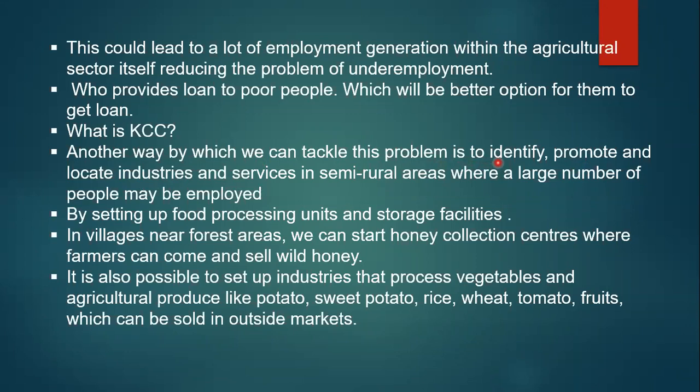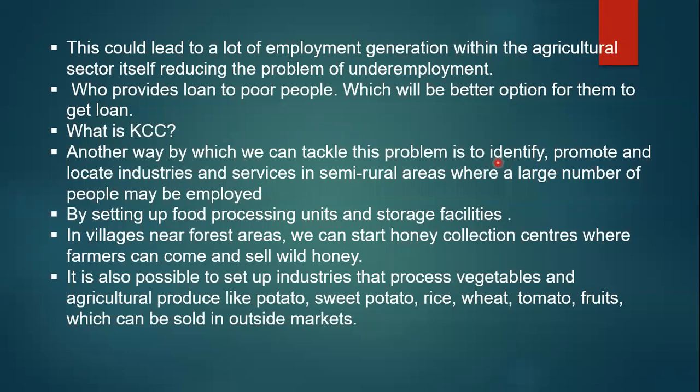Like in an area where sugarcane is produced, we cannot set up a dal mill or a rice mill; we will set up a sugar mill there. In the area where pulses are grown, we will set up a dal mill. So first we have to identify in which area what can be developed. Then we can locate industries in the rural areas.